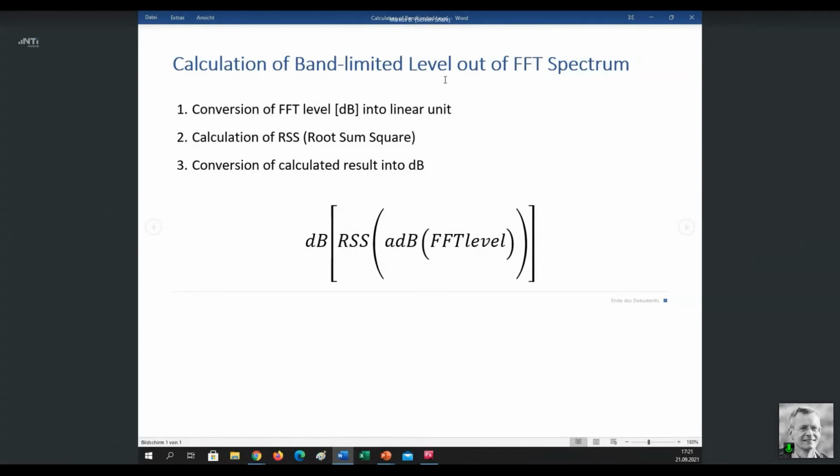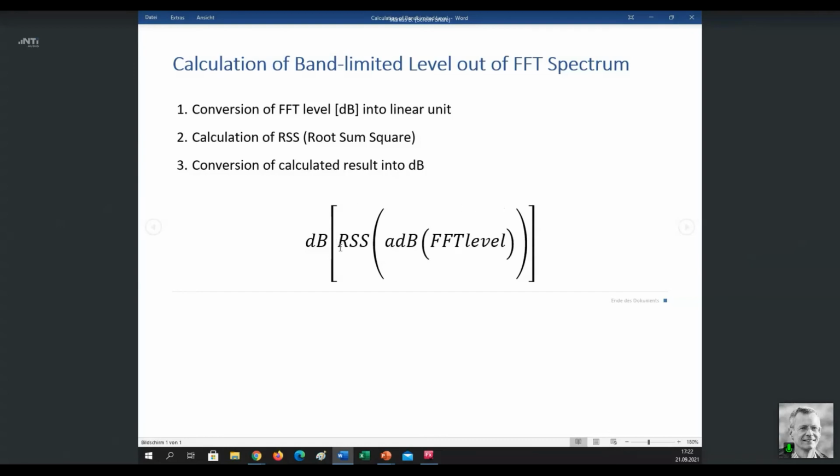And we get that in 3 steps. The first step is we have to convert the FFT level, which is expressed in dB, into a linear unit. In a second step, we can calculate the RSS. RSS stands for root sum square. That is comparable to the root mean square, which you probably know. Root sum square is the correct choice for the FFT analysis, for the bin calculation. And third step, convert the result, which is linear, back into the logarithmic scale by converting it into dB.